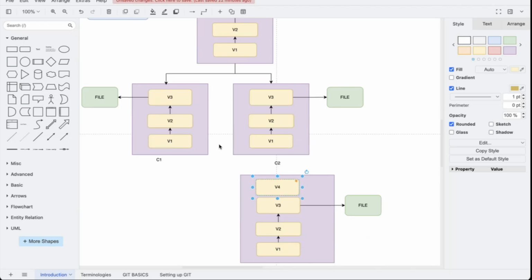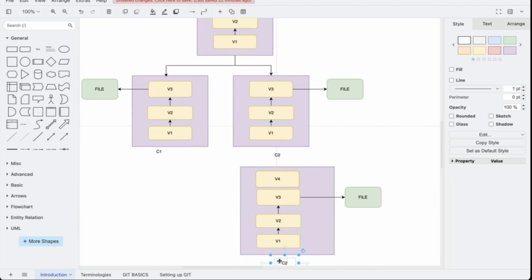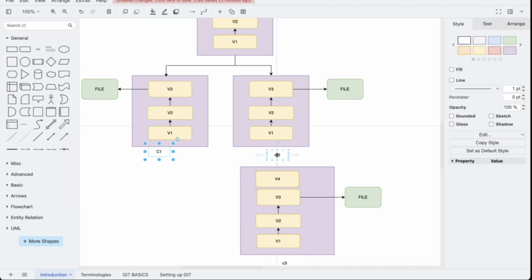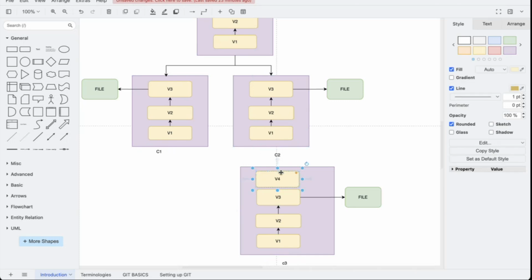Then next time, if another developer, C4, comes, this is C3, so what will C4 get? C4 will get all these 4 files. Even C1 and C2, the moment they want to update, they will also get this V4.